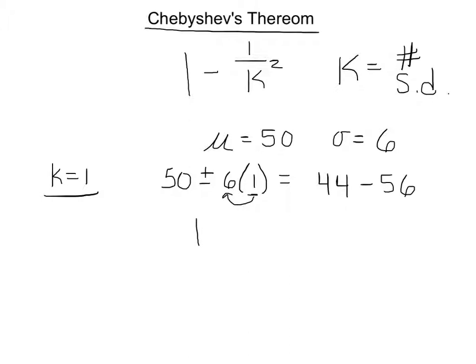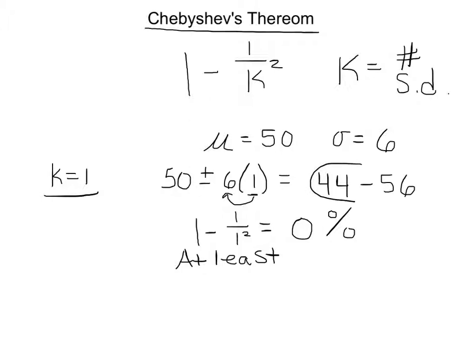Well, if I take in k and I plug that into the formula, I'm going to end up with this, which gives me 0. Not really a big deal. What this says, and it's not going to be anything major, is at least 0% of the data, at least 0%, falls in this interval. Not saying a whole lot to us. What we're saying is we don't know anything about the distribution. So we don't know what percentage is going to fall in there, but it's at least 0%. Well, let's get into something a little bit better.